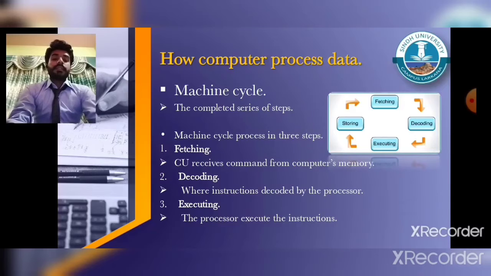In the second cycle, the executing cycle, which is the last phase, the processor executes the instructions, meaning what instructions we gave to the processor, it runs or executes them. For example, we command the computer 2 plus 2. The processor gives the answer 4.